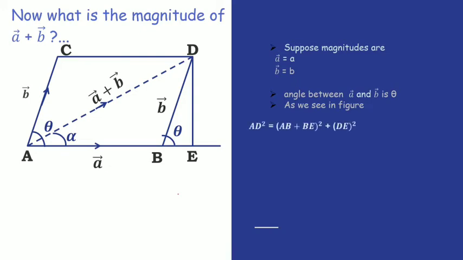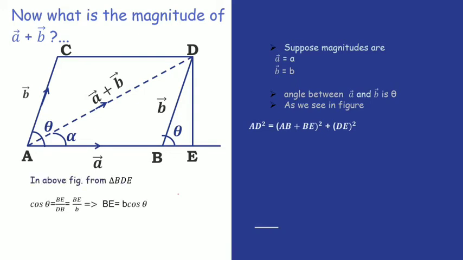If I apply the Pythagoras theorem on the right angle triangle ADE, it gives AD square is equal to (AB plus BE) whole square plus DE square.